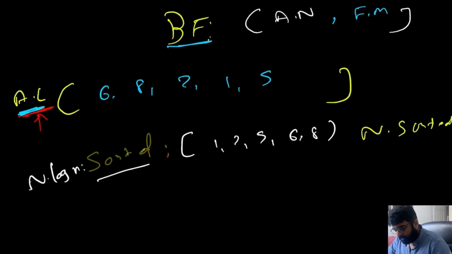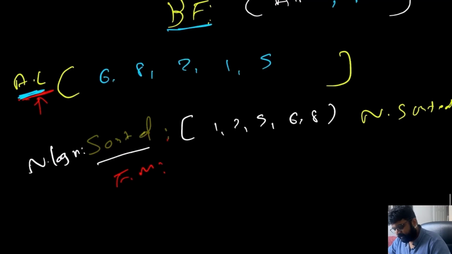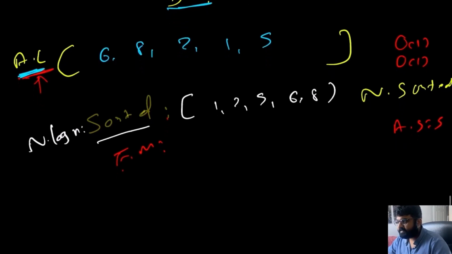Now for finding the median, it becomes quite simple, because we know that for an array, fetching takes big O of 1 time, and putting a value also takes big O of 1 time. We already know the size of the array, which in this case is 5. Because the array size is 5, an odd number, we need to find the middle value.